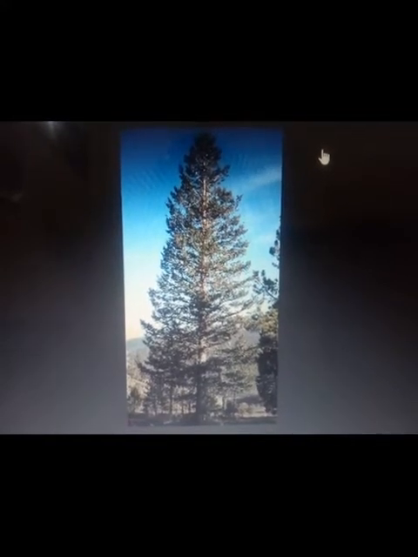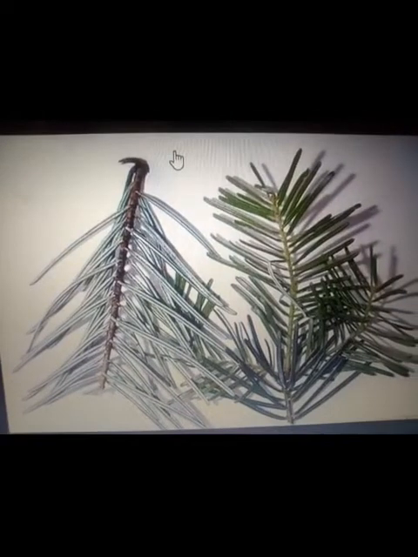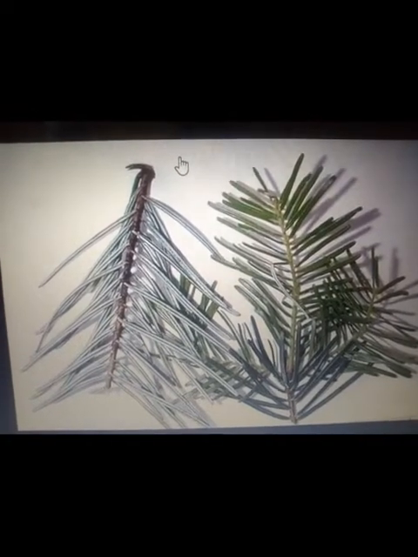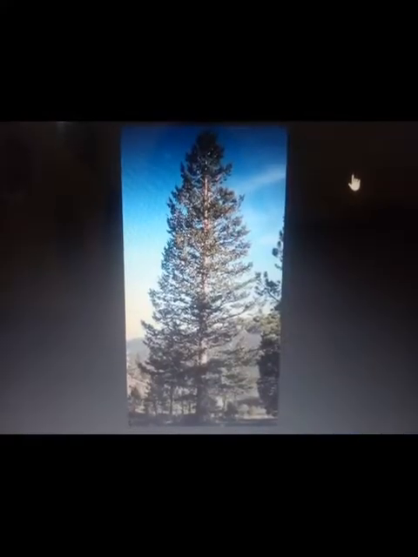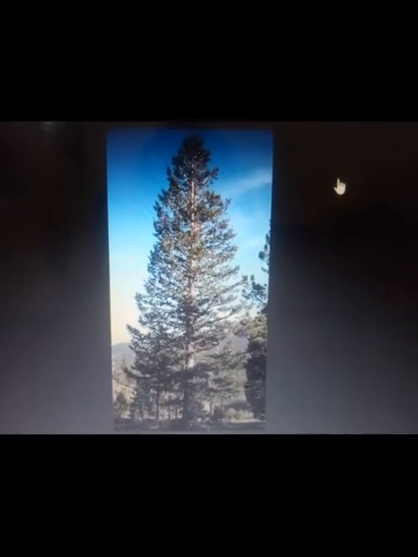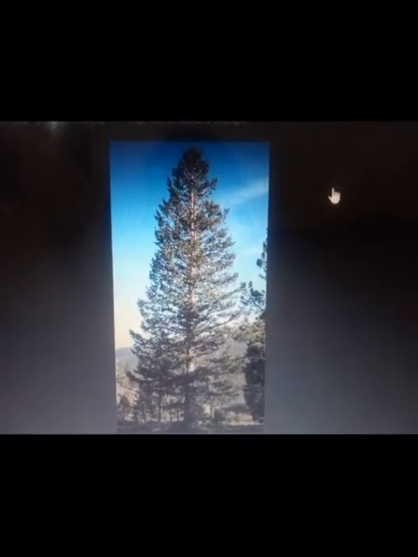This is a fir tree. This is found in the cold climatic regions. The leaves of this tree are needle-like. Needle-like means like this. The leaves of fir trees are like this. They are needle-like. The needle-like leaves of fir tree make the snow move smoothly off the branches.